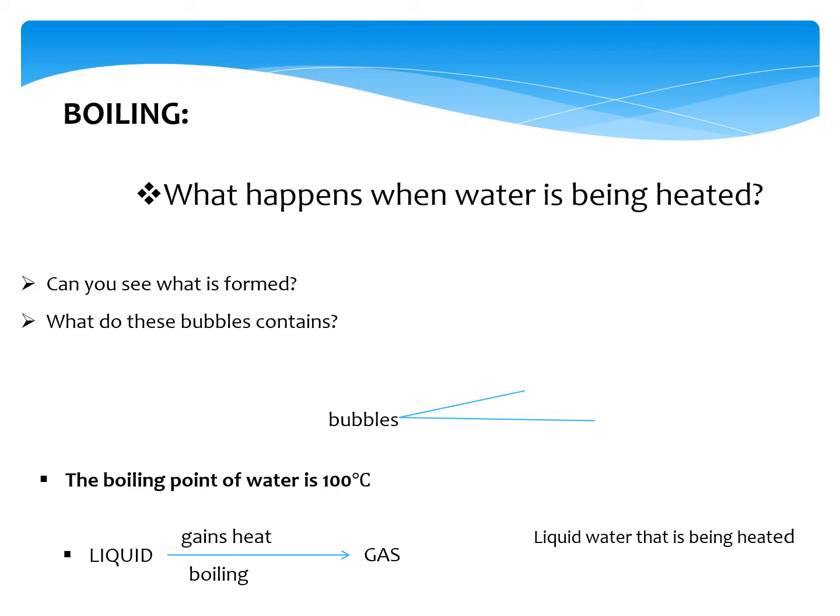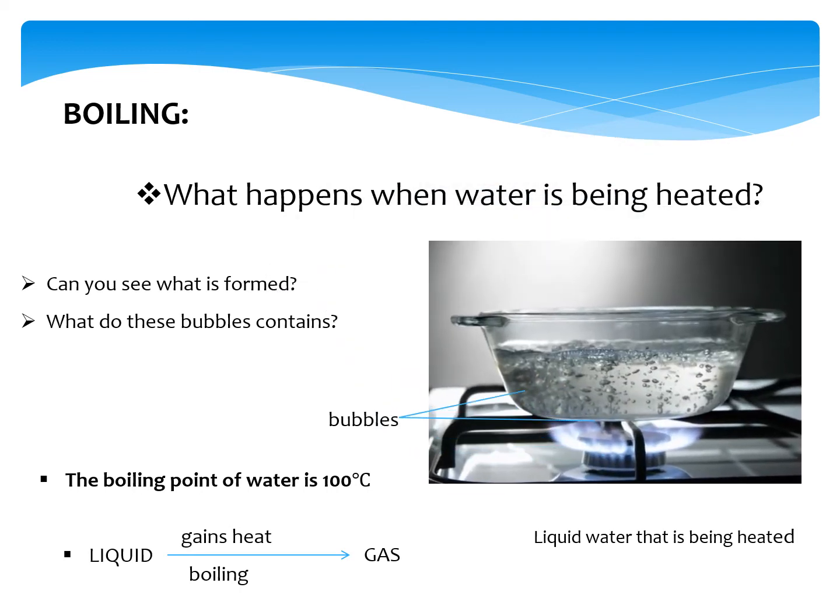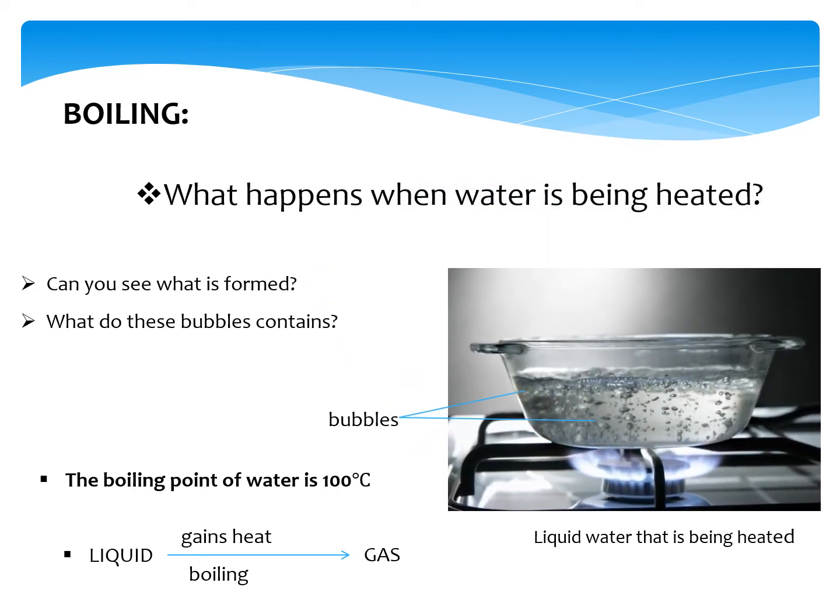Now coming to the next process, that is boiling. Look at the figure. Liquid water that is being heated. What happens when water is being heated? Can you see what is formed? Yes, bubbles are formed throughout the water. What do these bubbles contain? These bubbles contain water in gaseous state. The bubbles will rise and escape from the water into the surrounding area.